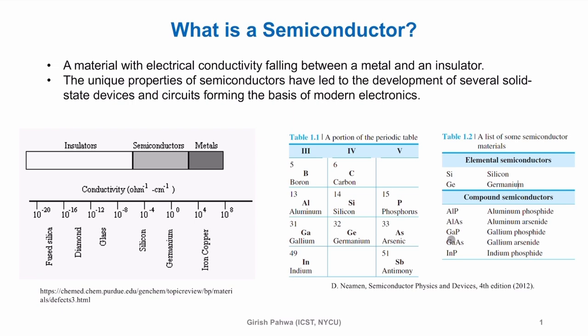For example, gallium arsenide is used for RF applications. It is also a direct band semiconductor, which means it can be used for LED type applications, right, which can emit light. We will talk about what is direct, indirect band gap semiconductor later on in this course. And then I have indium phosphide, similar property.